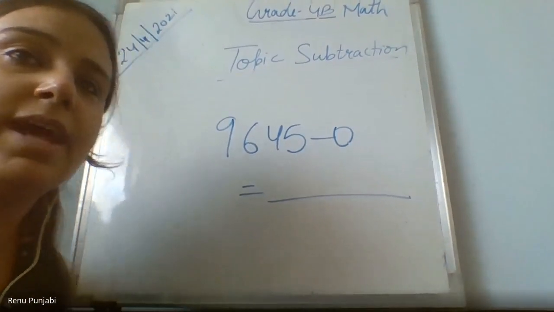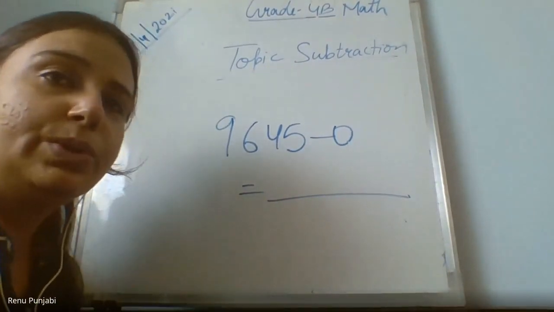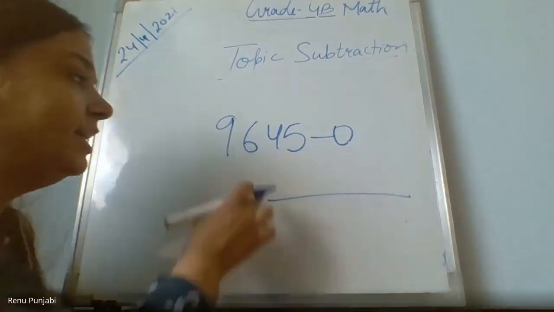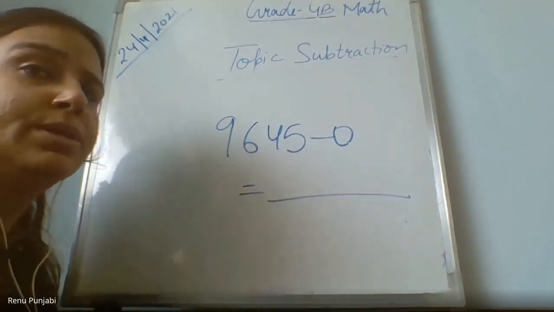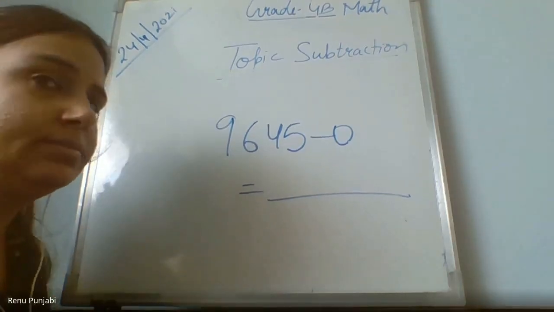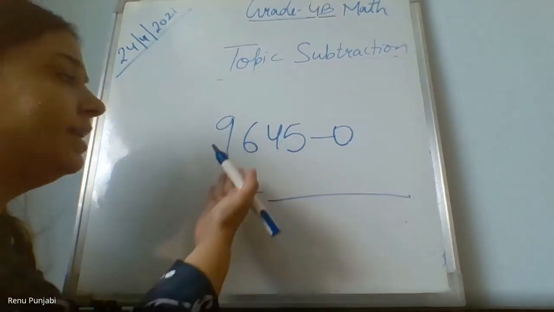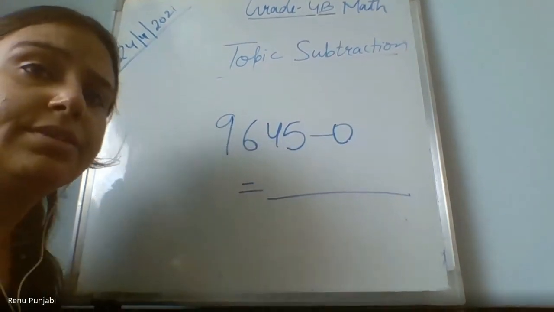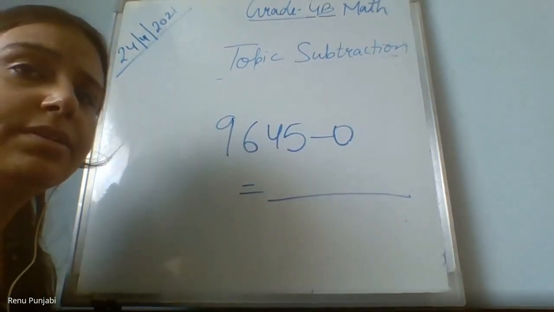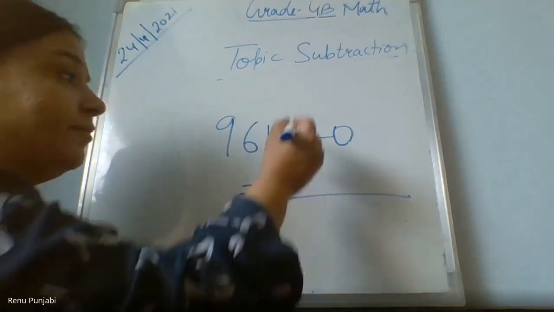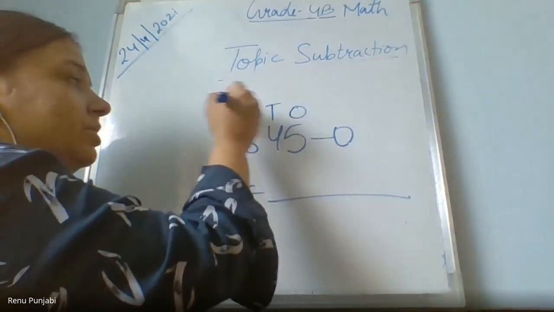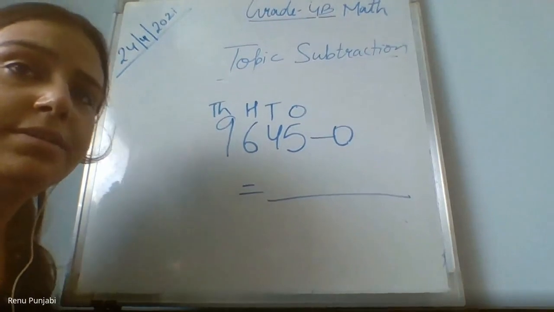Shivani will tell me. Shivani, what is left with you? 9,645. Can you read it properly? We have learned how to read the numbers. Put the place values. Now read.